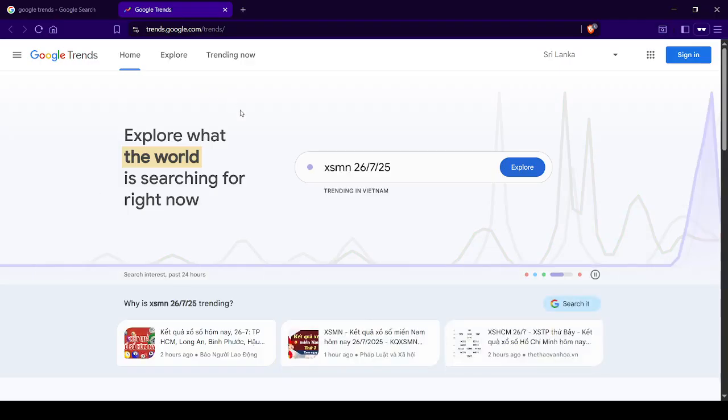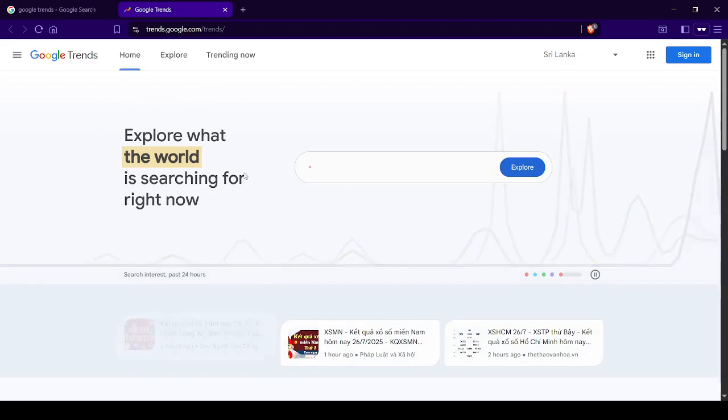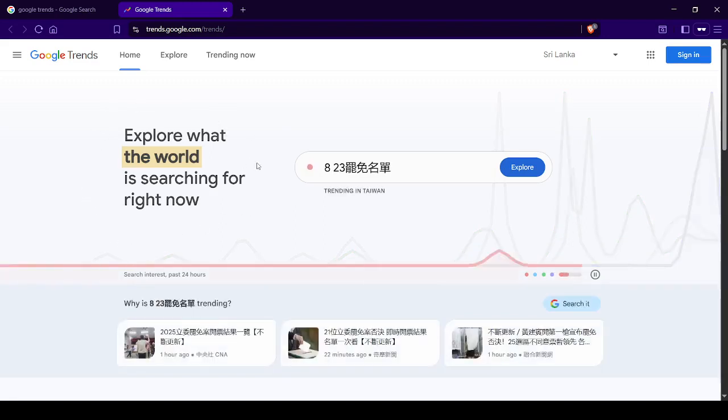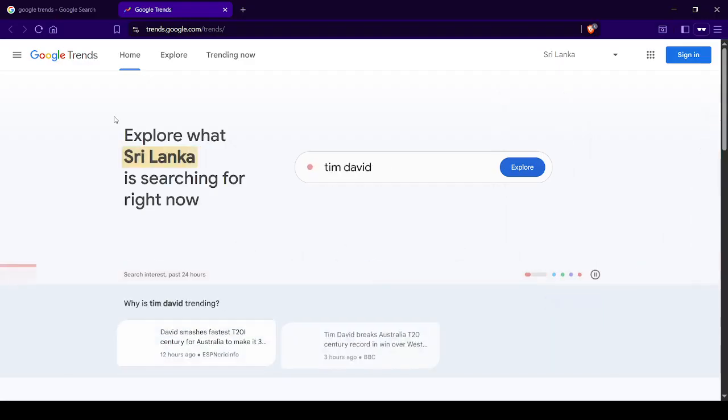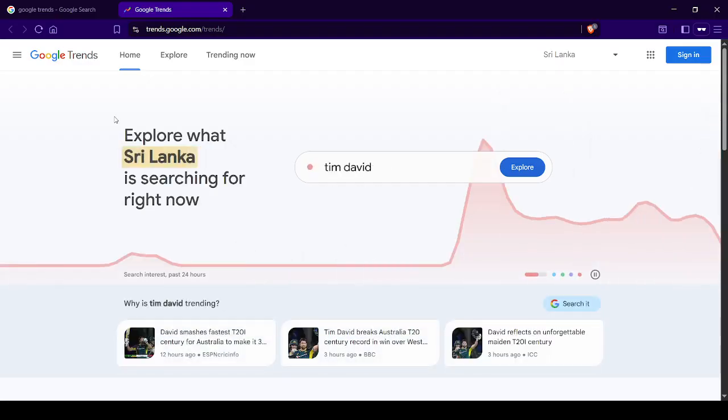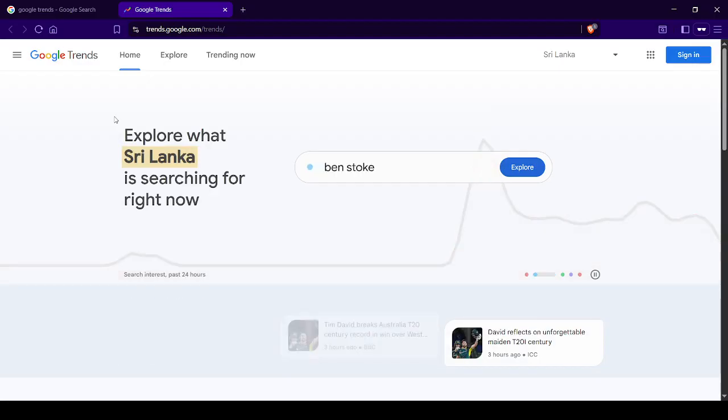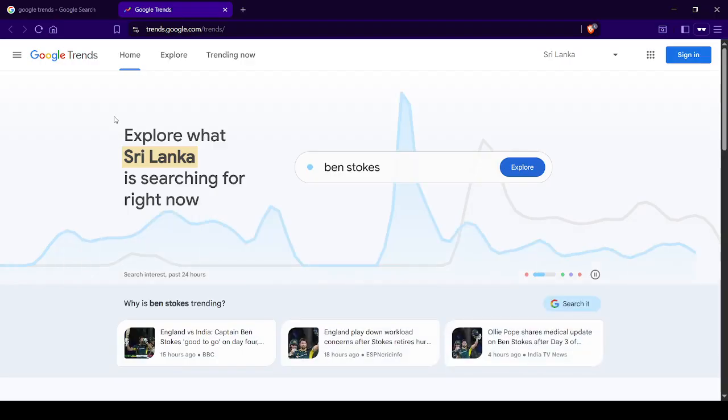So this works based on Google search, because I think more than 90% of the people in the world use Google as their search engine. So when people search, they gather that data and analyze what is trending, or what the most searched items or terms in the world are using the Google search engine. Then they analyze it and represent it here.